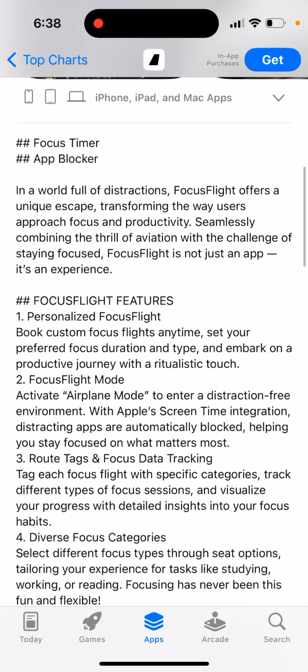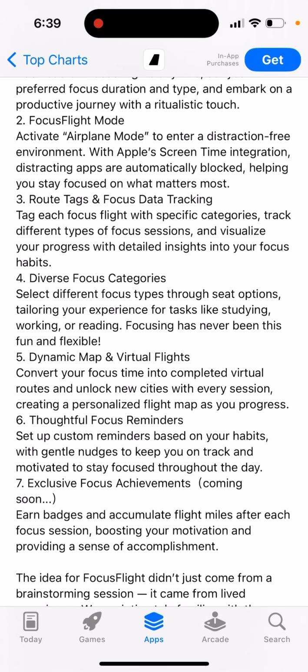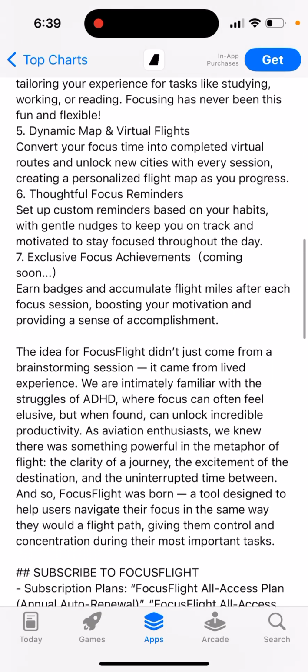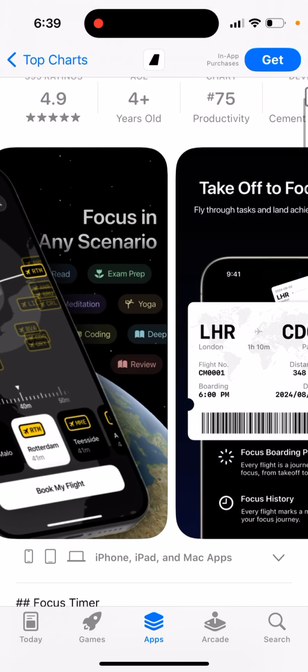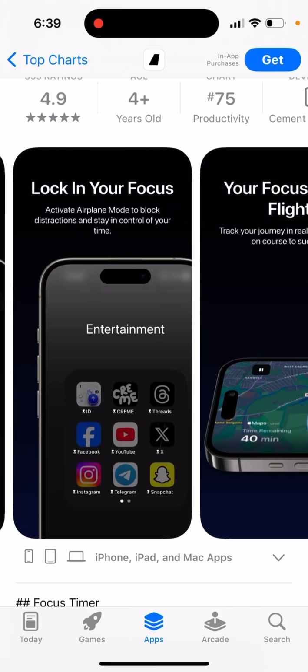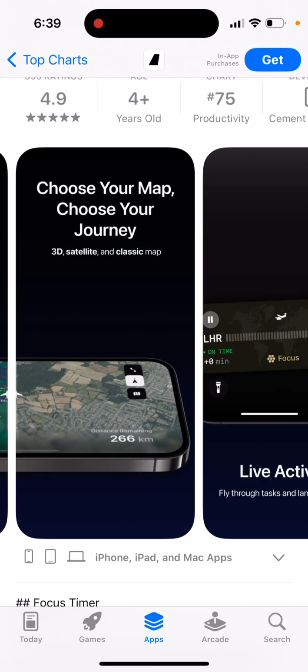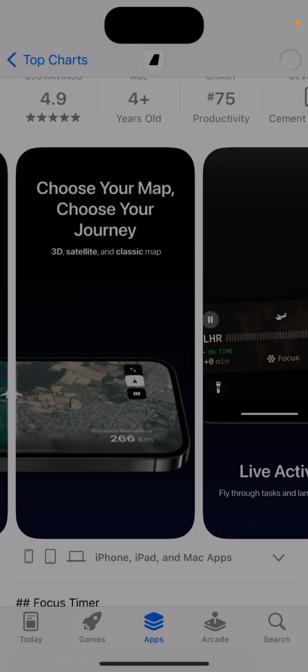Personalized Focusflight mode, focus data tracking, diverse focus categories, dynamic map and virtual flights, social focus reminders, exclusive focus achievements. So there you have the app. Focus in any scenario, take off to focus. And this is basically the app to block all other apps, I guess.